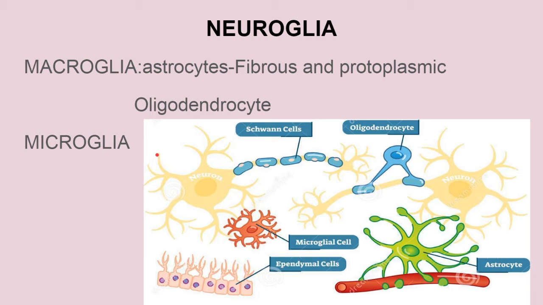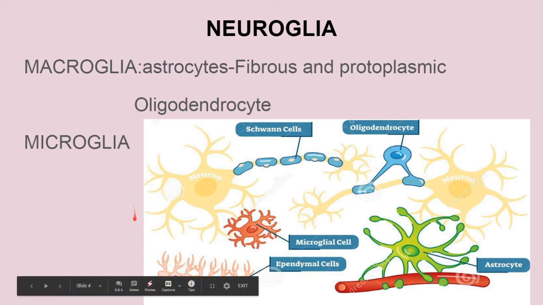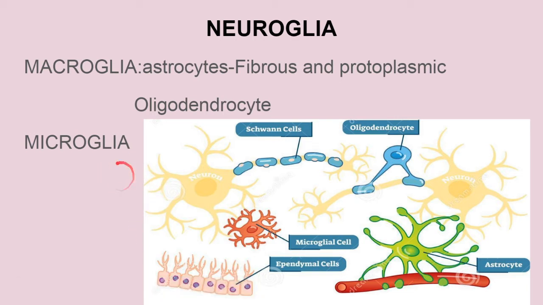Okay, now the grey matter and white matter, you may know. White matter means they will have myelinated nerve fibers, that means axons, and the grey matter has the cell bodies. Now they act as phagocytes and become active after damage to nervous tissue by trauma or disease. So whenever there is trauma or disease of your brain or the spinal cord, this microglia will come into action and will cause the phagocytosis process.